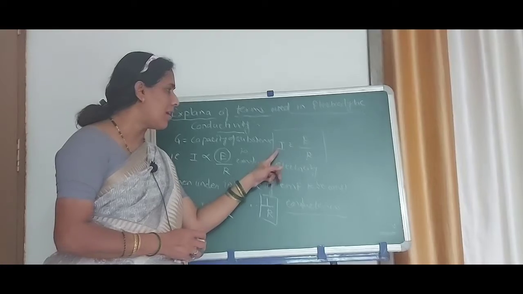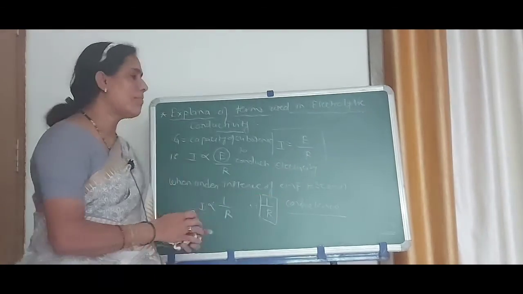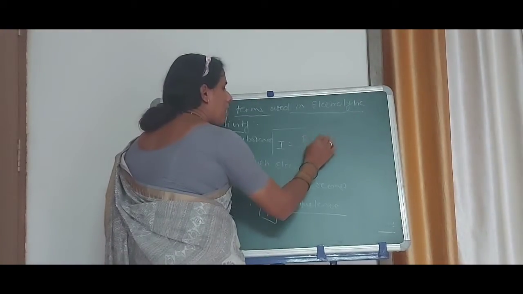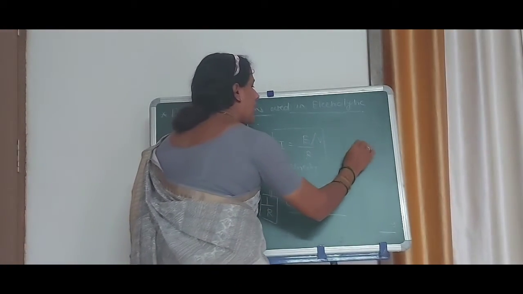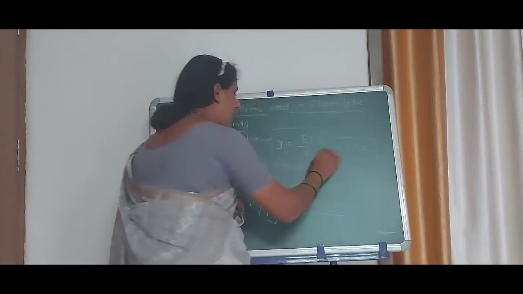According to Ohm's law, I is equal to E by R. Sometimes instead of E, we also take V, that is V is equal to IR. For our simplicity, we know this relation.